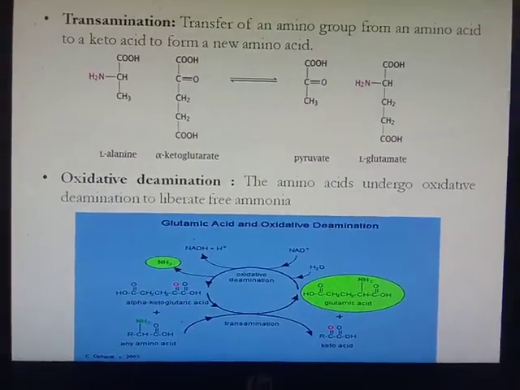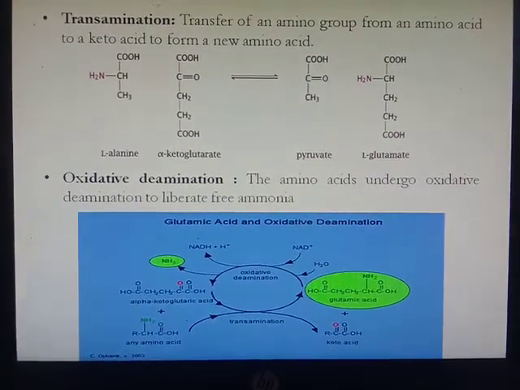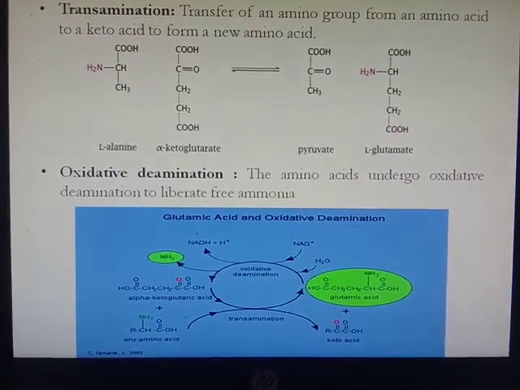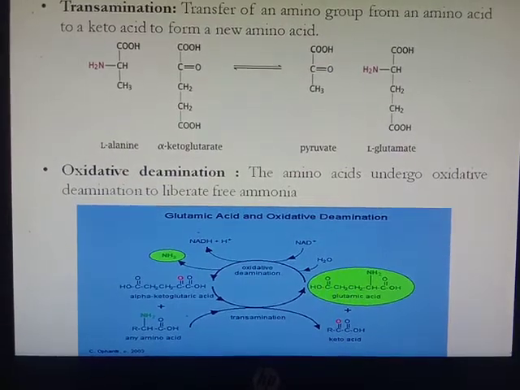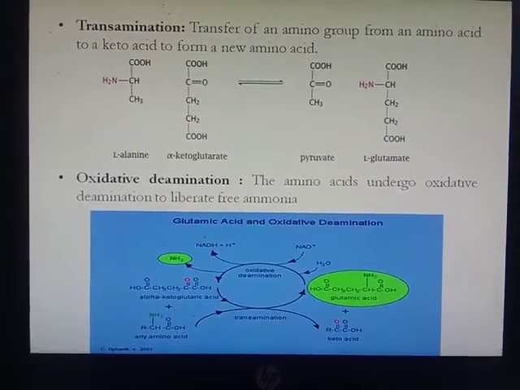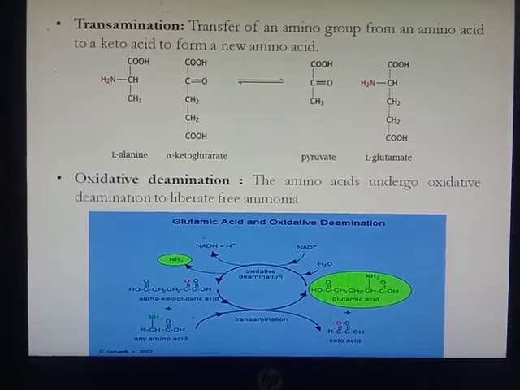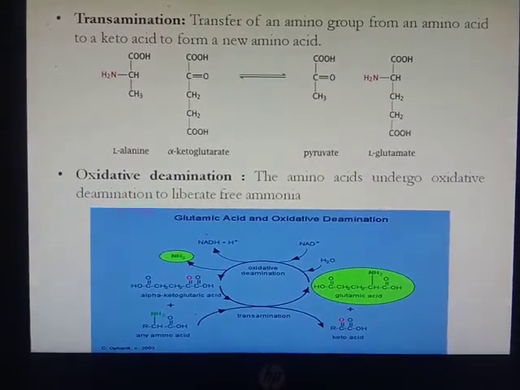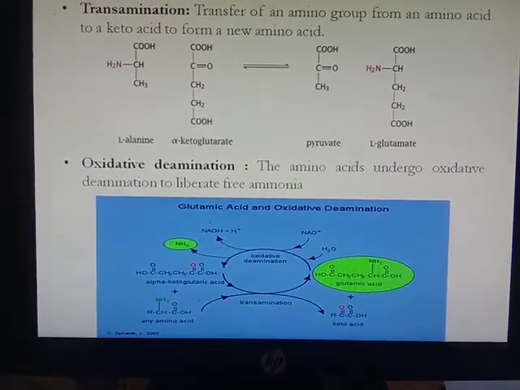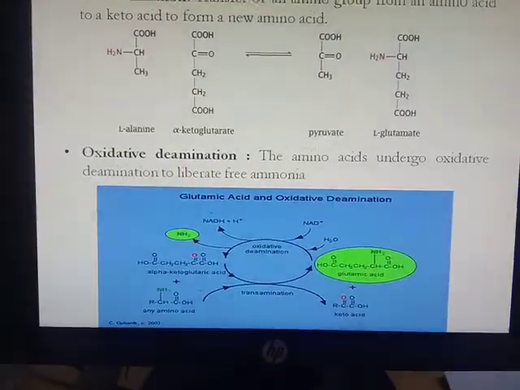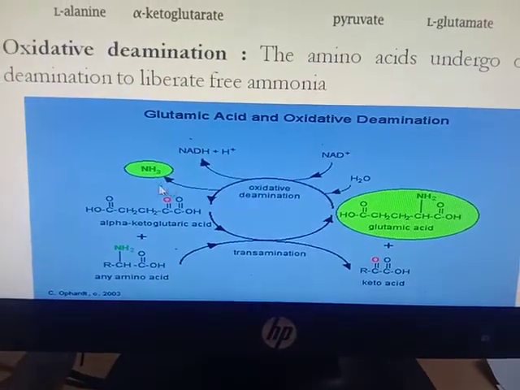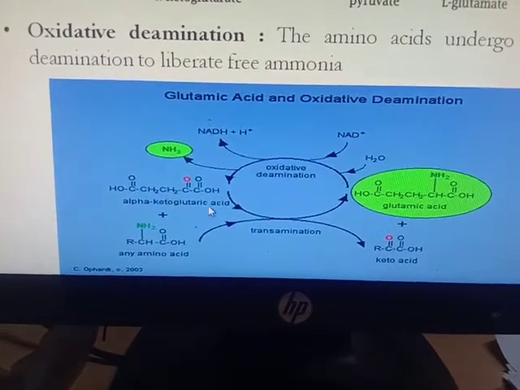The next term is oxidative deamination. In oxidative deamination, an amino acid undergoes deamination to liberate free ammonia. So in transamination, the amino group is transferred from one to another, whereas in oxidative deamination, ammonia is liberated free. Here is the explanation of the difference between transamination and deamination.